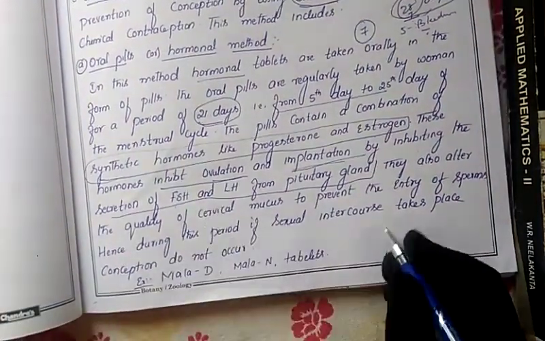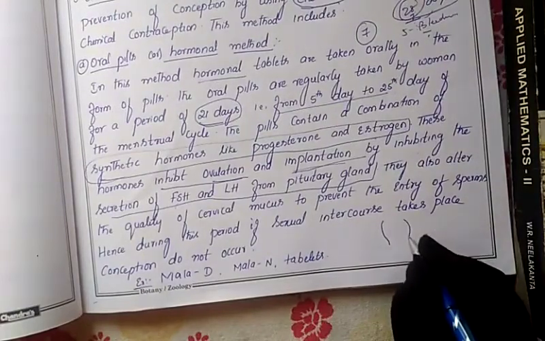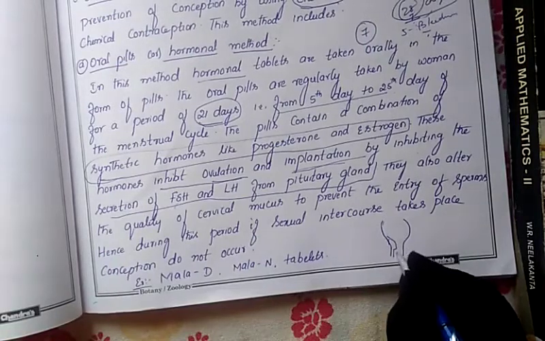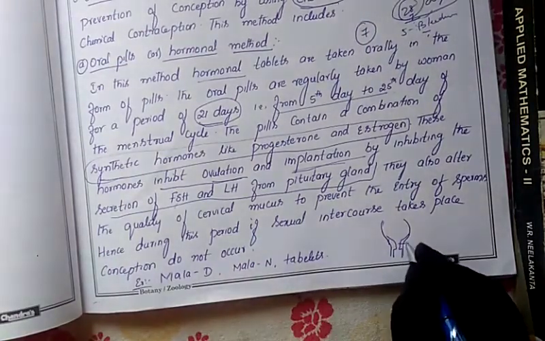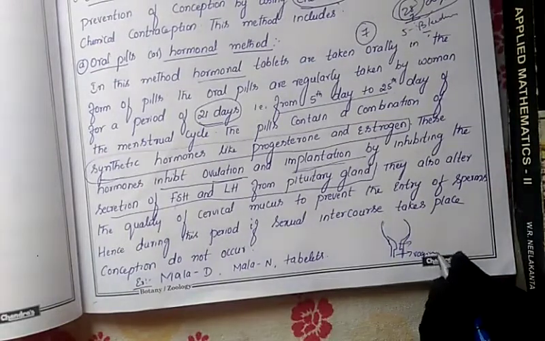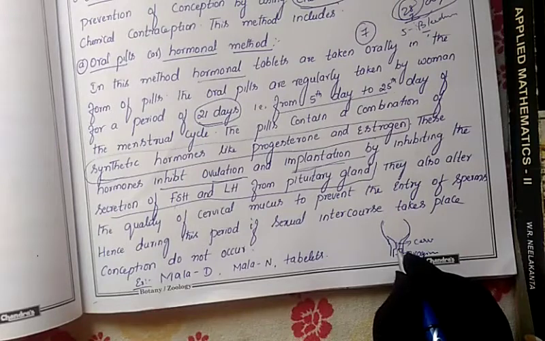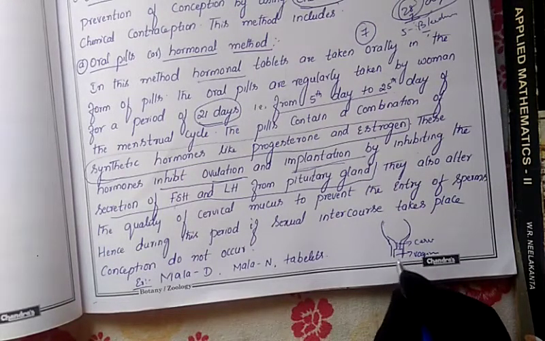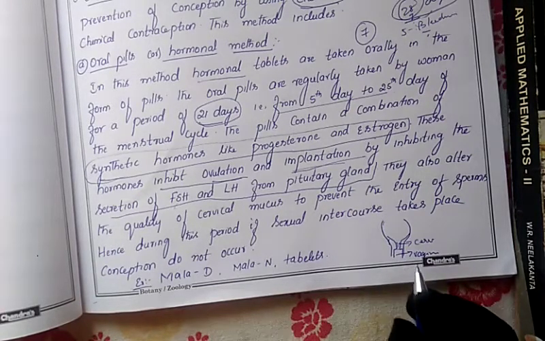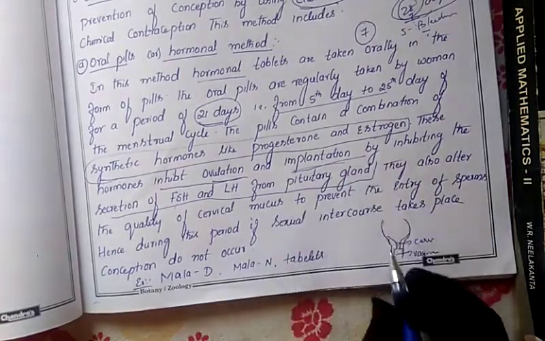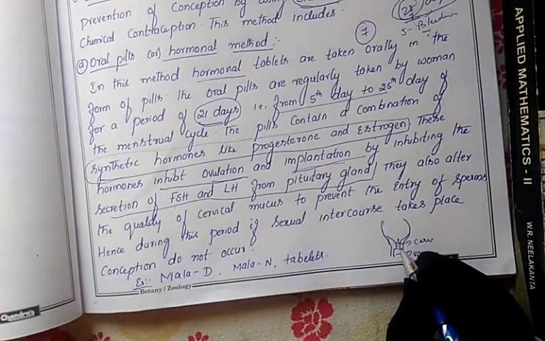As I said, this is the female reproductive system, this is the uterus, and in this uterus is the cervix. This portion we call the cervix, and this is the vagina. The cervix releases mucus, as I said in my third chapter. What is the speciality of the cervical mucus? It helps for the smooth entry of the sperm into the uterus. But due to the influence of this hormone, it alters this mucus.